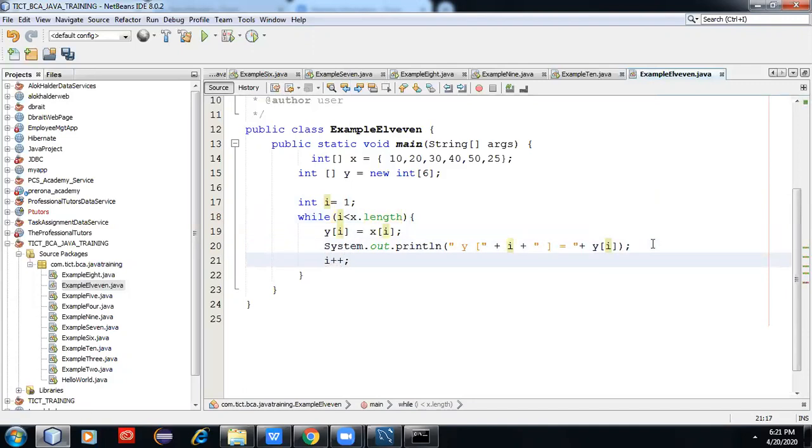This is the program, we are changing the same program using a while loop.